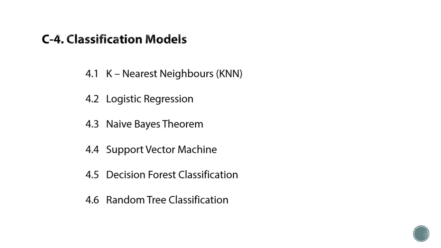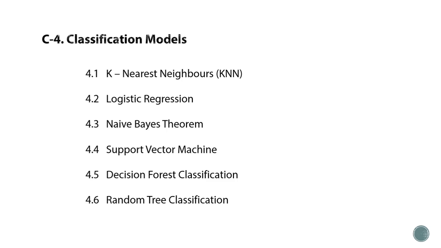Next chapter is classification models. In machine learning, classification is considered an instance of supervised learning. So classification means to find out which data belongs to which class, or provide a class label to that particular set of data.